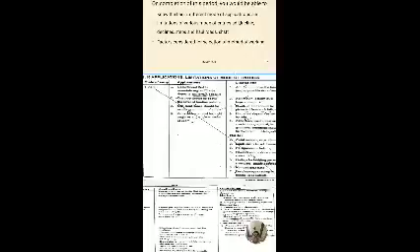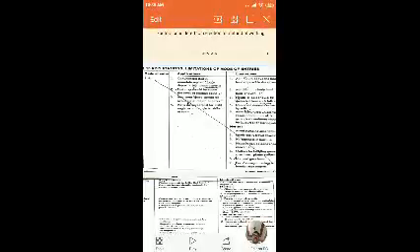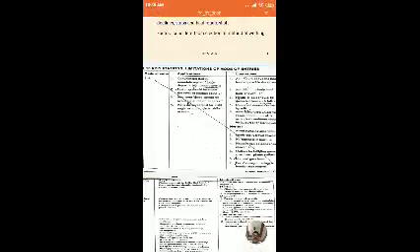Adits are driven parallel, at right angle, or at any angle to the strike of the seam. Mineral beds have dip and strike. The maximum angle is called dip. The horizontal direction, opposite to the dip, is called strike.